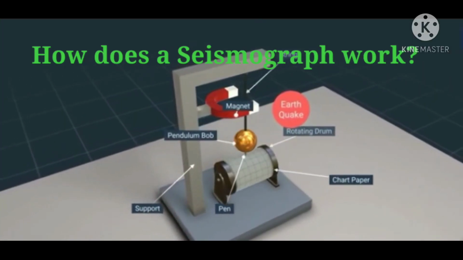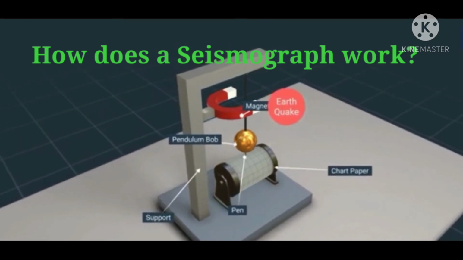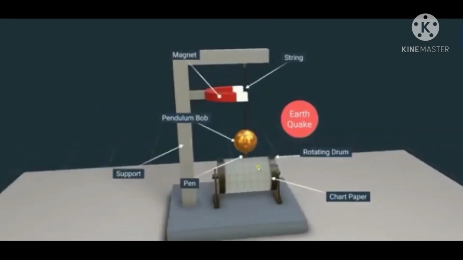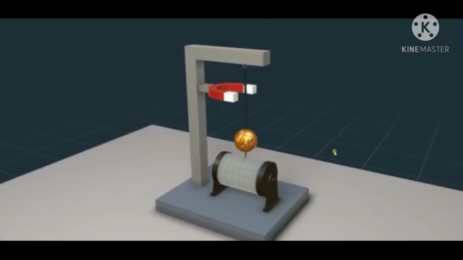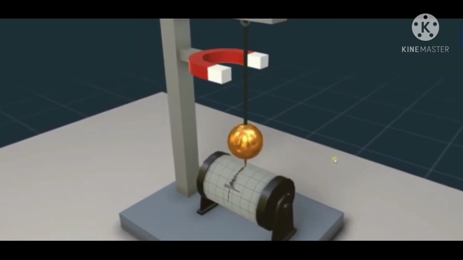Now let's see how a seismograph works. The seismograph is an instrument with a vibrating rod or a pendulum which starts vibrating when the tremors occur during an earthquake. A pen or marker is attached to the vibrating system. The pen records the seismic waves on a paper which moves under it.